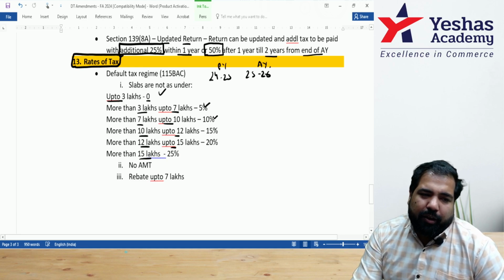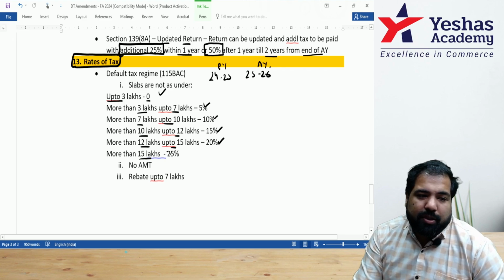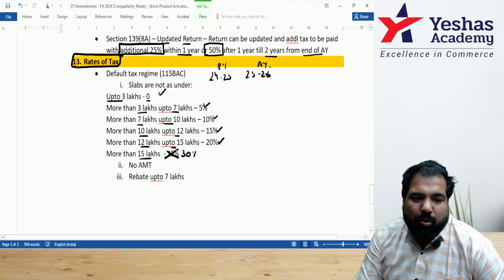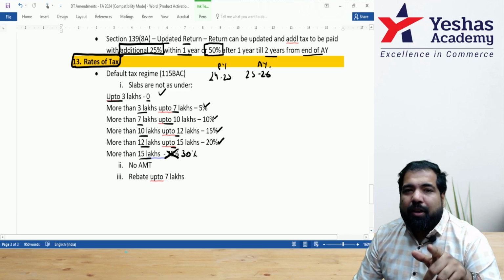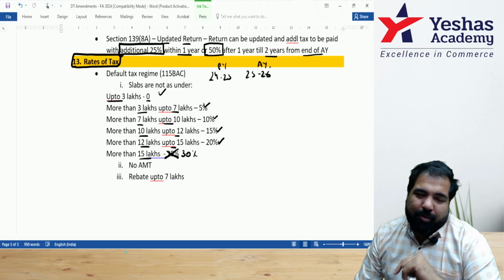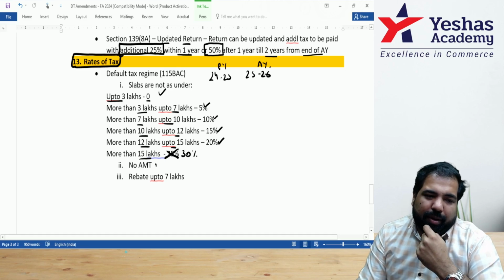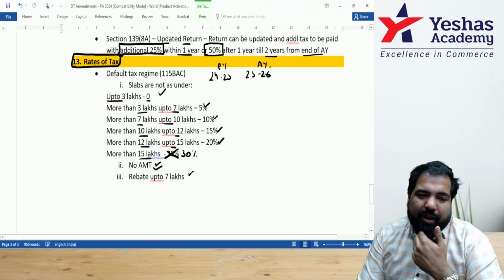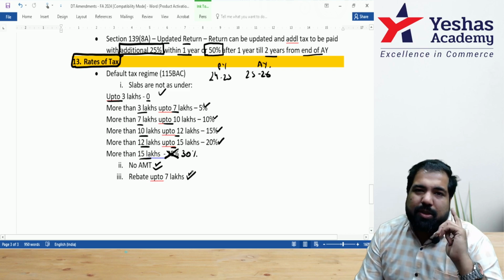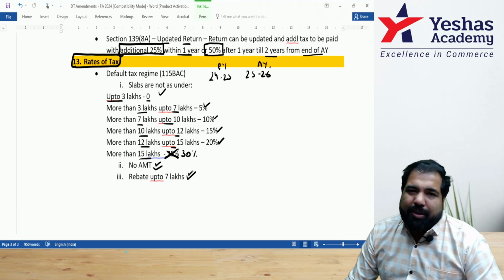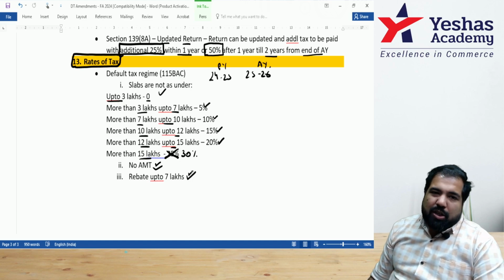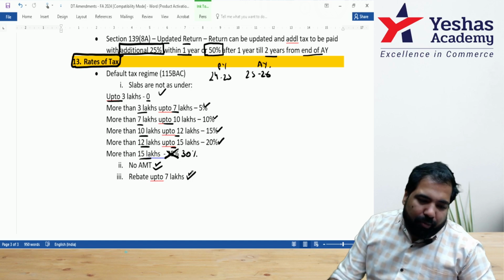To learn it by heart: 0, 5, 10, 15, 20. There's no 25%. I'm removing this. This is 30% because you know, guys, Nirmala Sitharaman's least favorite number, or unlucky number, is 25. No alternate minimum tax, and here you get a rebate up to 7 lakh rupees. So if you're earning up to 7 lakh rupees, then under the new default tax regime, you will calculate your basic tax, but you will get a rebate after that. So this summarizes all the amendments.